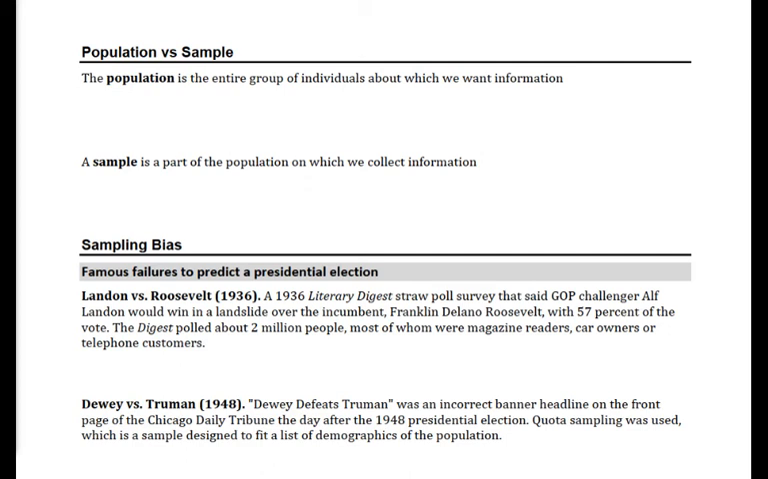We start with some discussion of population and sample. These are some very important words that we're going to be using throughout the course. A population is the entire group of individuals about which we want information. So for example, maybe we would be interested in all college students in the US.